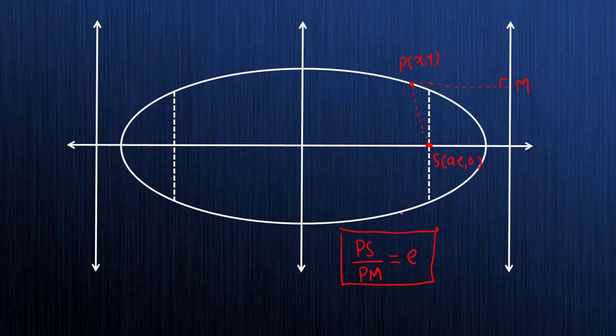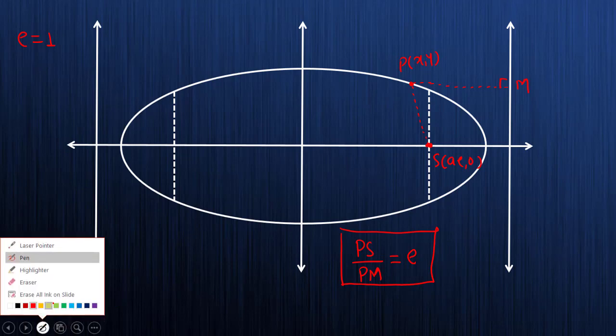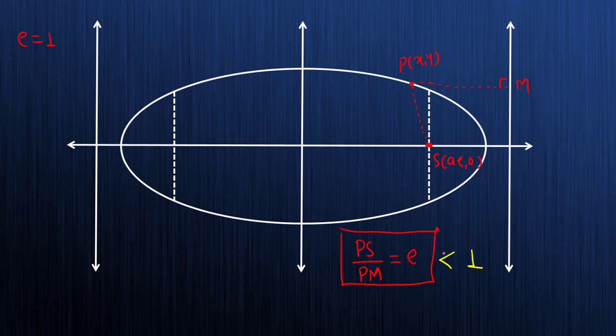It is always the same. So in the parabola, if you remember, what about these distances? These two distances were the same. So PS and PM were the same in the parabola. That's why we get the eccentricity of the parabola equal to 1. What about this ellipse? See, this PS by PM in the ellipse is always less than 1. So whenever you have eccentricity less than 1, that means you are talking about an ellipse.